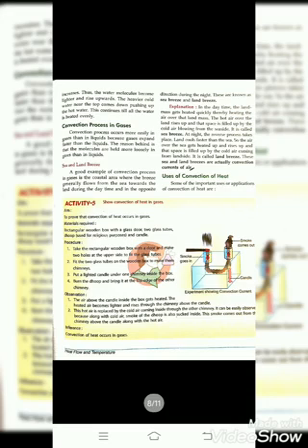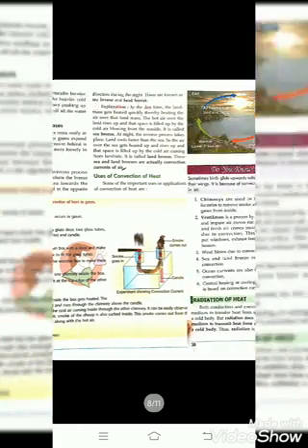Next, the convection process in gases. How does it happen in gases? It occurs more easily in gases than liquids because gases expand faster than liquids. So that's why convection is faster in gases as compared to liquids. Sea and land breeze are examples of convection. Uses of convection of heat. How can we use the convection of heat?